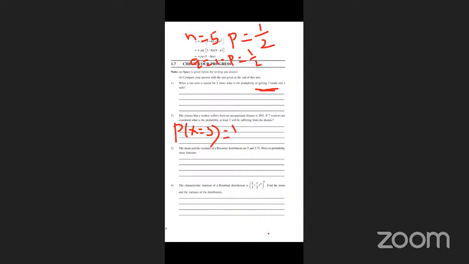The PMF of the binomial distribution is probability of x equal to nCx p power x q power n minus x. Substitute all the values in this equation and we can get the answer. Okay? Next question.